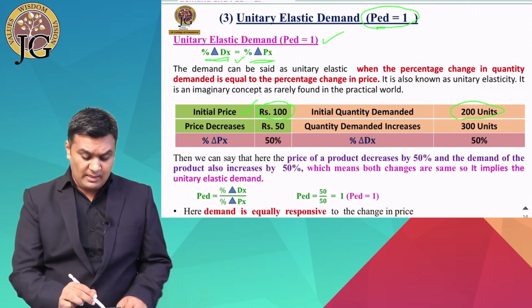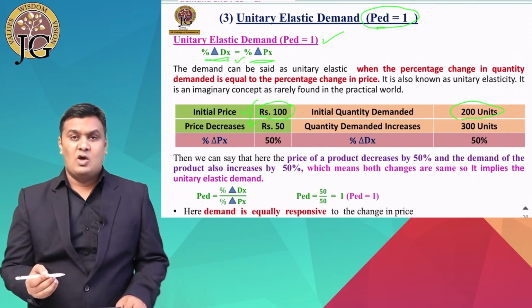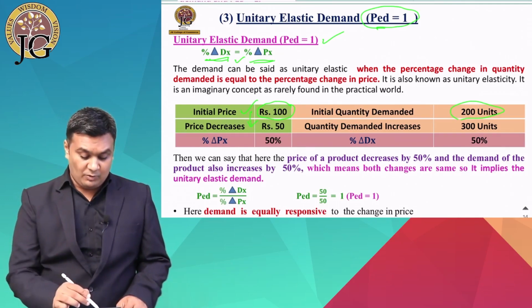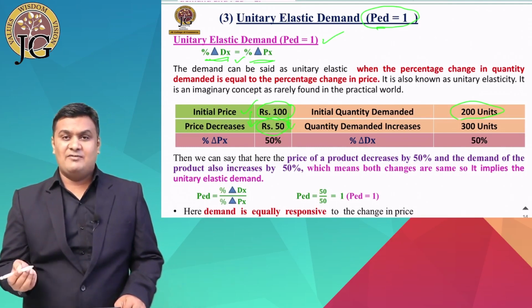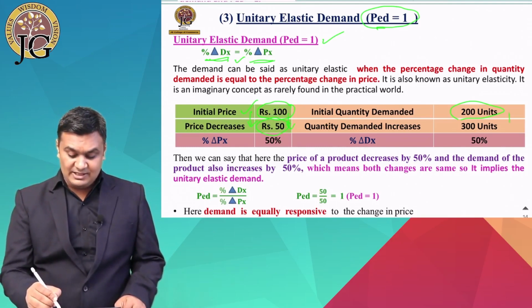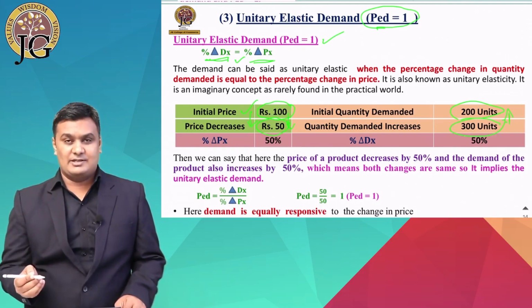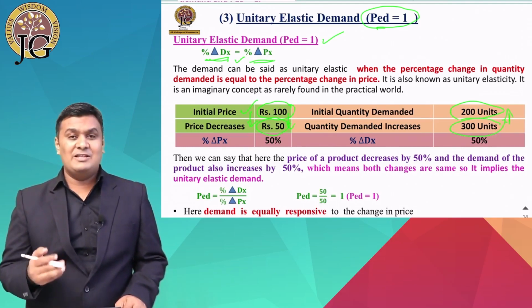Now suppose the price falls from rupees 100 to rupees 50, and due to that the demand also changes, from 200 to 300 units. So what will be the change?